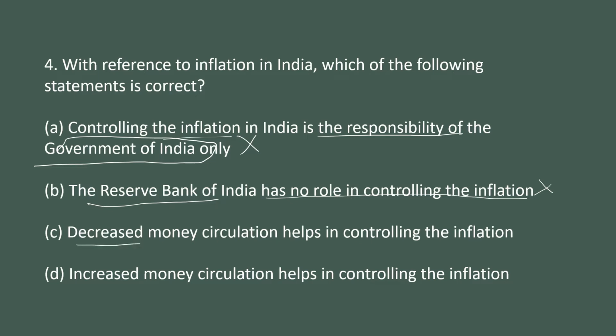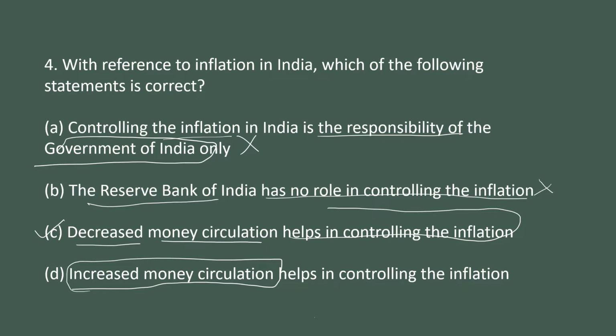C. Decreased money circulation helps in controlling the inflation. Inflation arises when there is expansion in the economy, there is more money supply in the economy. So the solution to deal with this is to decrease the money circulation in the economy. So the option C is correct. Next is to increase the money circulation. It is opposite. If the money supply has already increased and government or RBI has worked in that direction to increase the money supply further, it will lead to further expansion. So it is not a good option. So C is the right option.